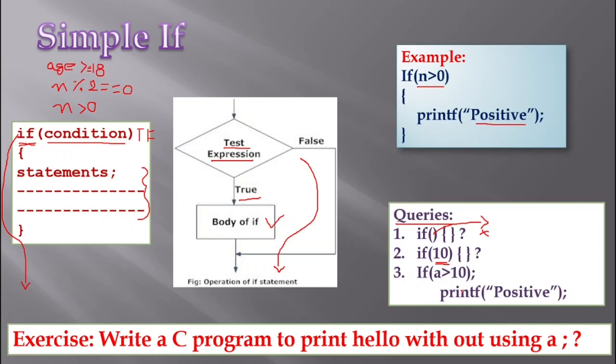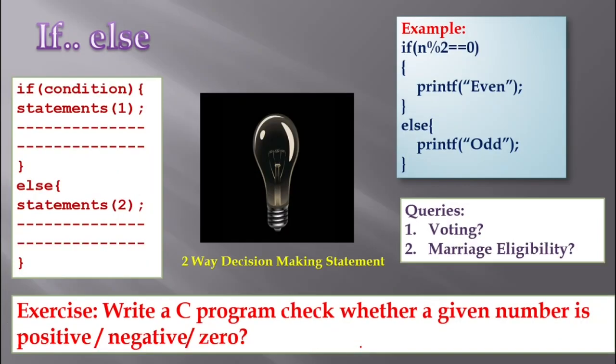Okay, and there is an exercise also which I am going to discuss. That exercise is: write a C program to print hello on the screen, but I am not supposed to use a semicolon here. Without using any semicolon, I have to print hello on the screen. That is the next exercise I am talking about.